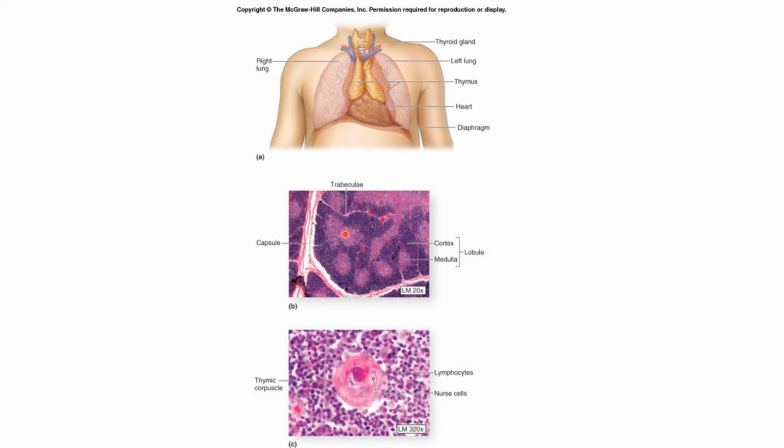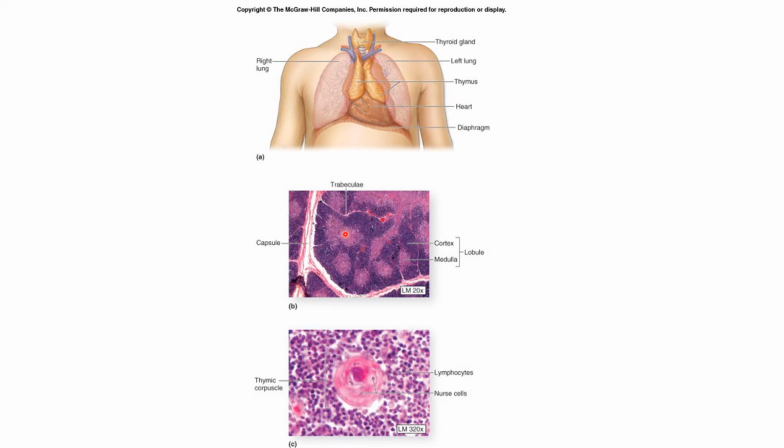Both the cortex and medulla contain cells of two distinct types. So two types of cells are present: lymphocytes, which are T lymphocytes, and epithelio-reticular cells. So what are the epithelio-reticular cells? The epithelio-reticular cells, or epitheliocytes, are of embryonic origin. These cells are derived from the endoderm lining the third pharyngeal pouch.